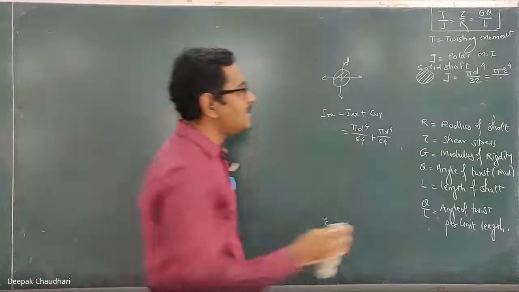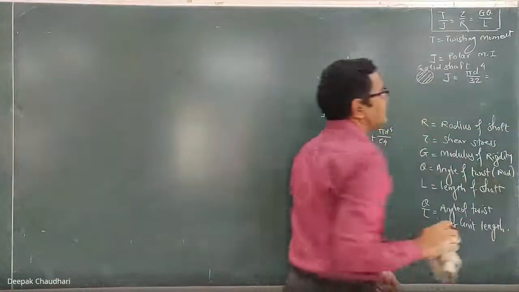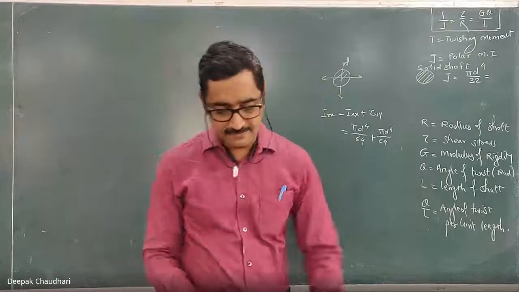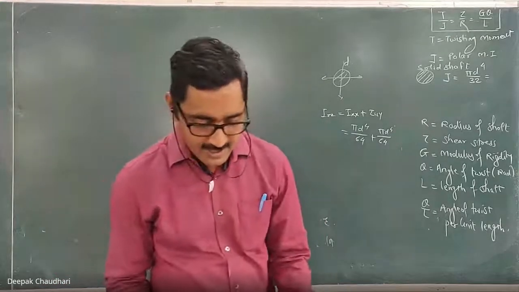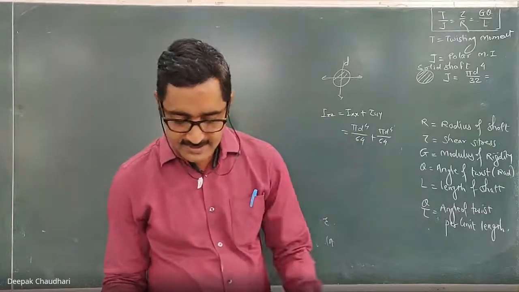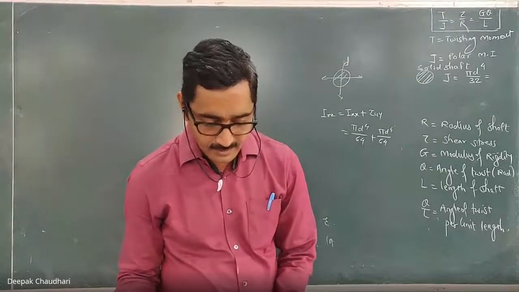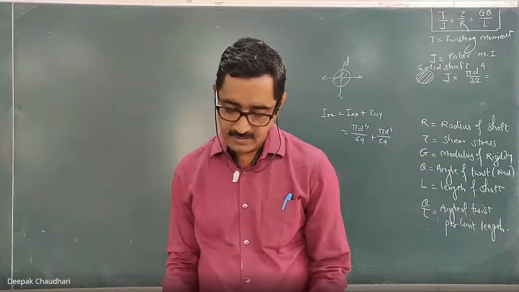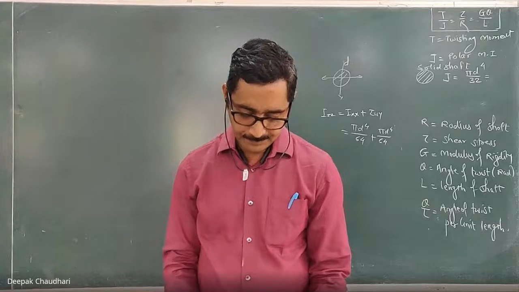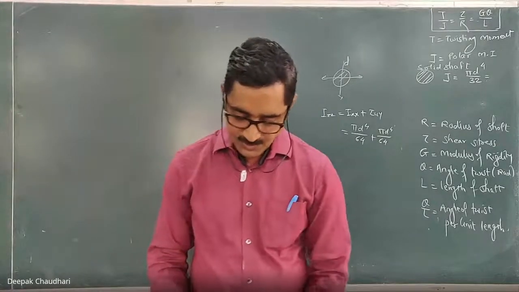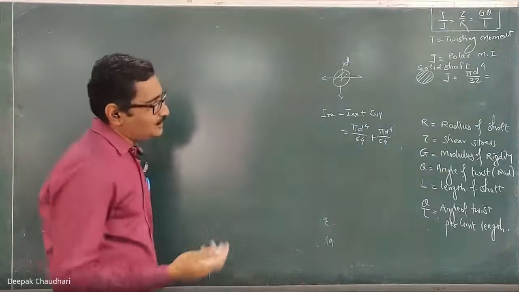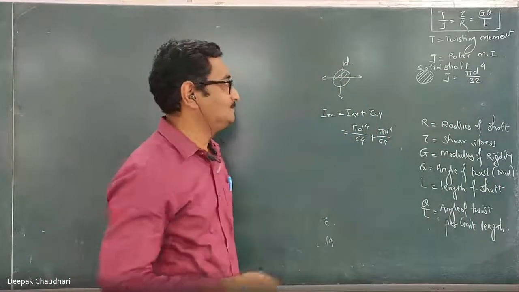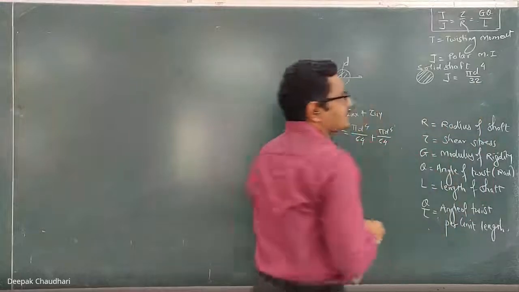Don't write it in terms of r. Right now write it in terms of diameter only. Pi d raised to power 4 upon 32. Yeah, this is for the solid shaft. In 1 minute, I'll tell you what is exactly. No, it is given in terms of diameter only. Okay, it is pi by 32 into d raised to power 4. Remember, it is in terms of diameter here, or it can be converted in terms of radius also. So this is for the solid shaft.